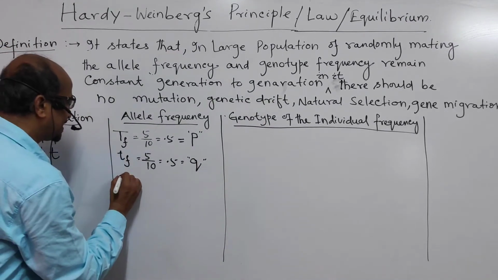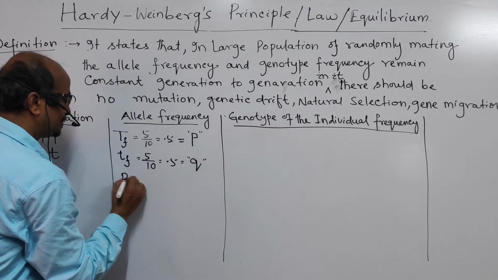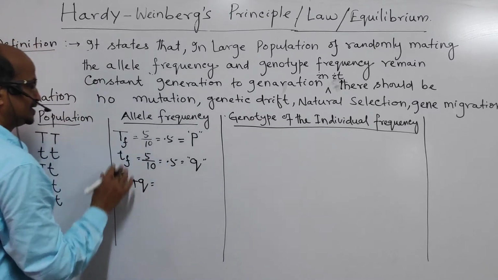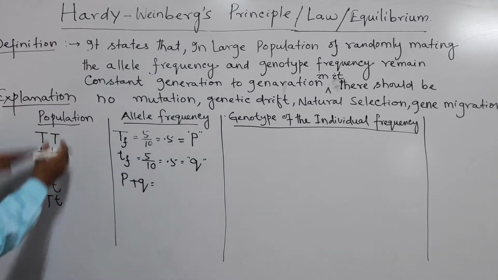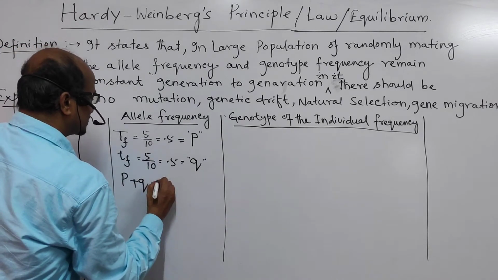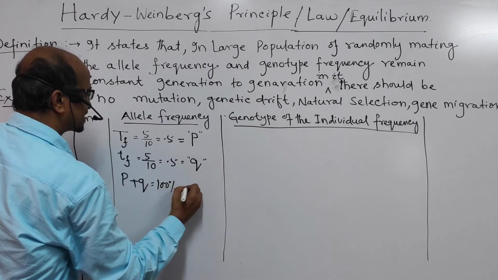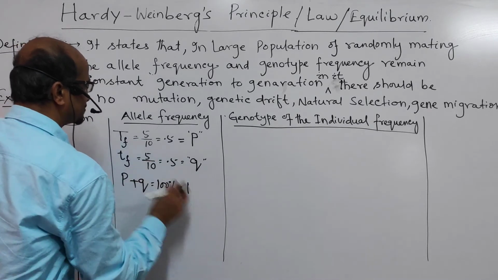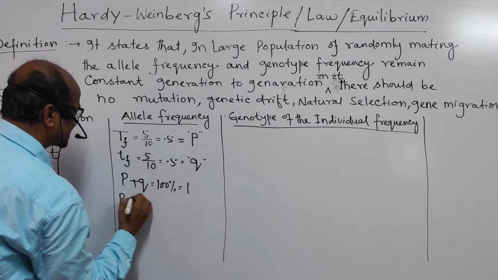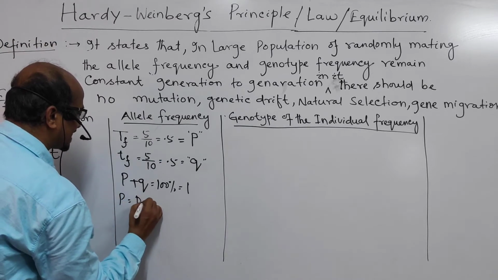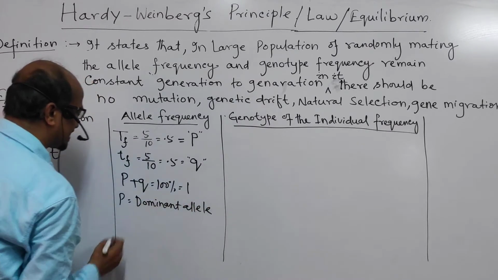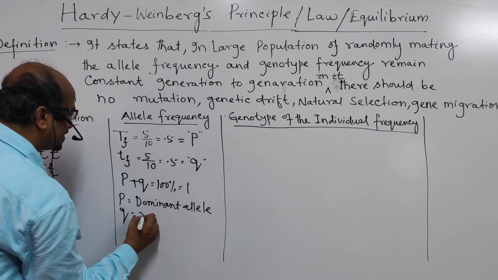So if the tall frequency is P and the dwarf frequency is Q, then in a population the tall and dwarf frequencies together make 100%, isn't it? So it is 100%, and 100% means 1. So P plus Q is equal to 1. Here P stands for the dominant allele, and Q stands for the recessive allele.